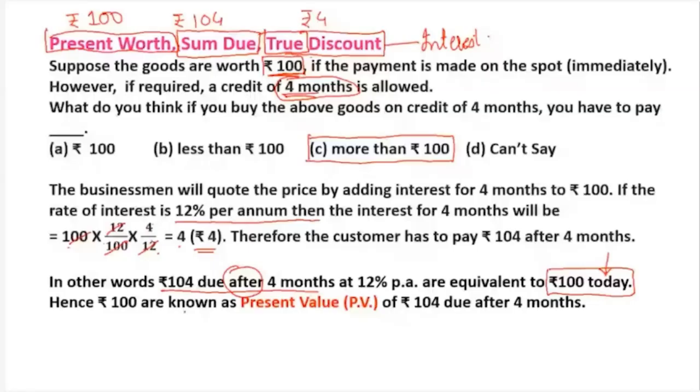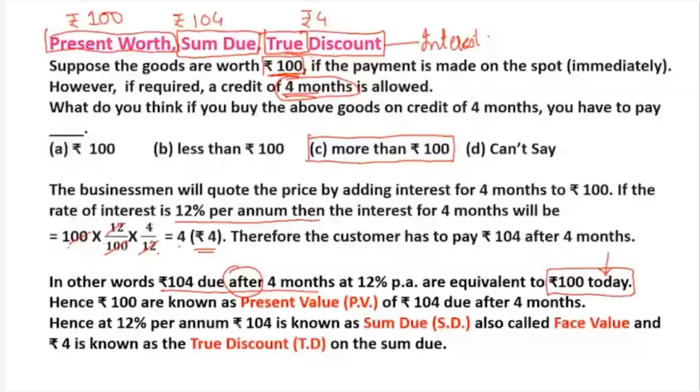Hence 100 is known as present value. Even it can be called as present worth. Present worth, present value is one and the same, of rupees 104 due after 4 months. Hence at 12% per annum, rupees 104 is known as sum due. That is called as SD, sum due. Another name for sum due is face value, or future value. And rupees 4 is known as true discount, TD, on the sum due.